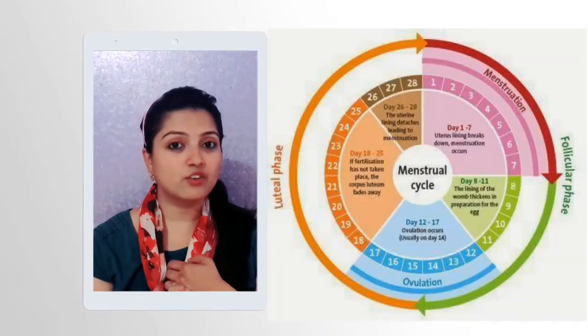Now this menstrual cycle has different phases. Let's go into the detail about the phases. The names of the phases are: first is the menstrual phase, second is the follicular phase, third is the ovulatory phase, and the fourth one is the luteal phase. So let's go into the detail of all the four.